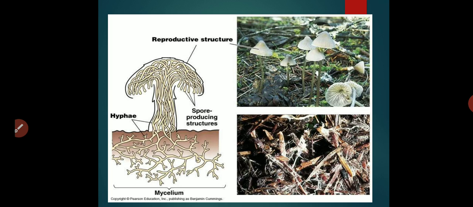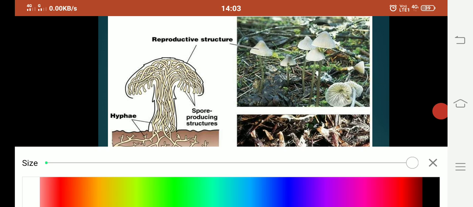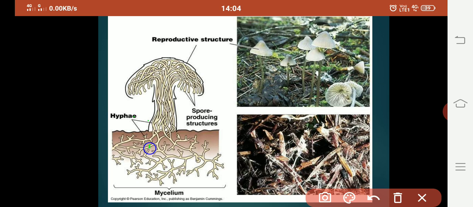You can understand this by the diagram also. Here, if you can see, these small structures are known as hyphae, and these structures are also coming here. They form a strong network here.